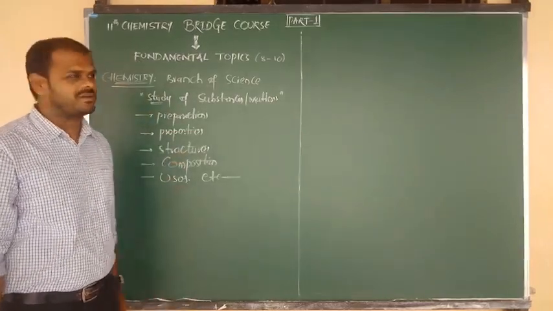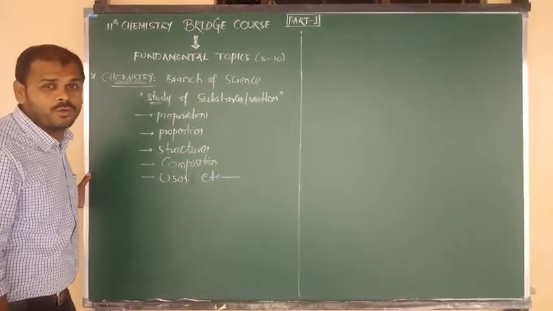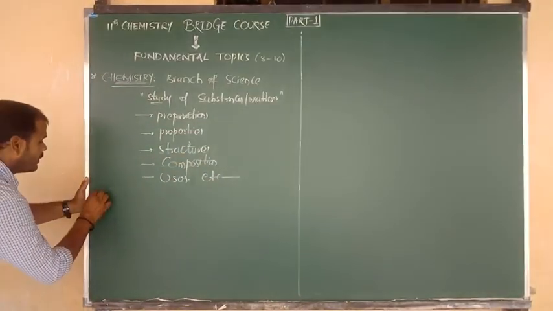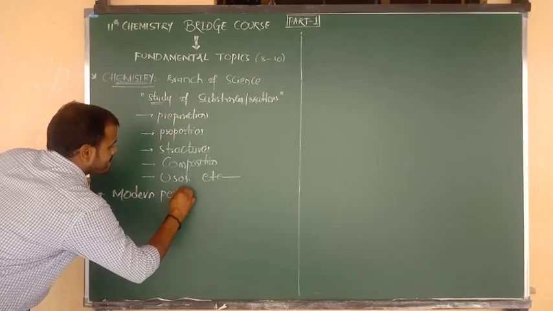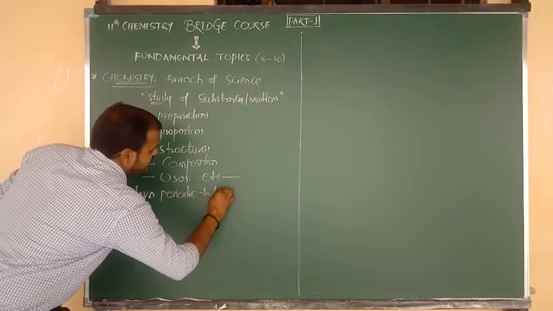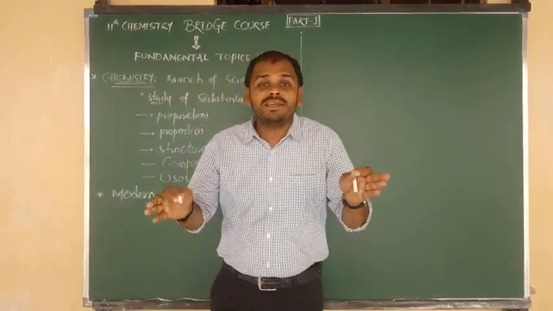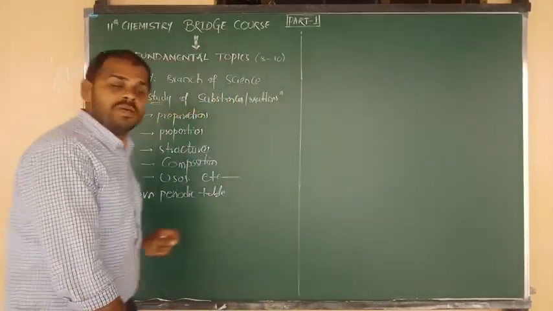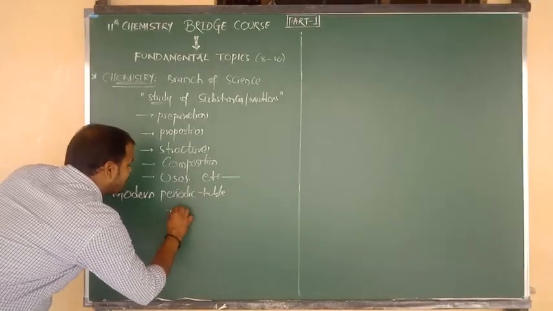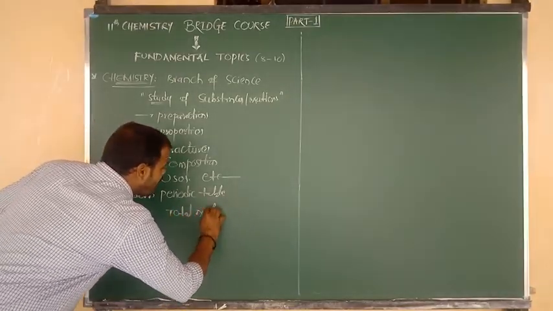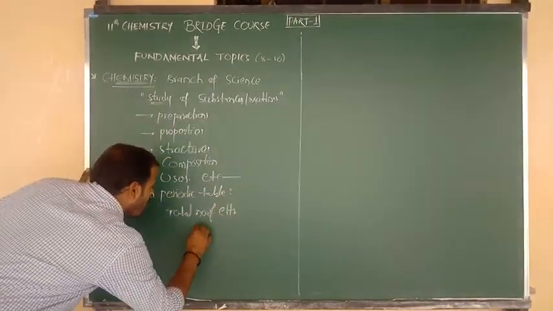Okay? Right. Now listen carefully. Try to remember one more very important point I am going to give you. So in the modern periodic table, and also we can say the long form of the periodic table, what we are using now, the present form of the periodic table, I hope you know very well. So total number of elements, how many elements are there, beta? So the total number of elements in the modern periodic table is equal to 118 elements.